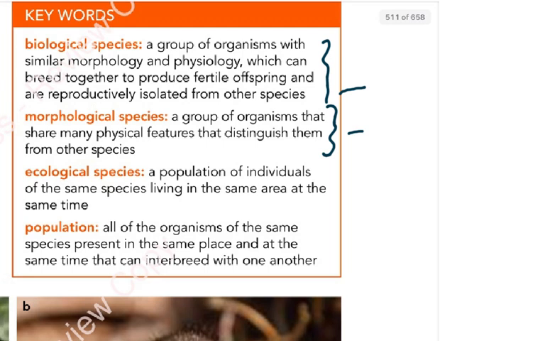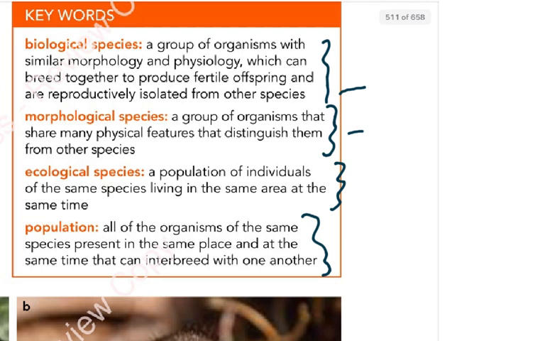Then ecological species: a population of individuals of the same species living in the same area at the same time. So these would be called ecological species. So in one area, maybe they're living in the Sahara Desert, the population of individuals of the same species, these will be called ecological species. Then the population of all of the organisms of the same species present in the same place and at the same time that can interbreed with one another.